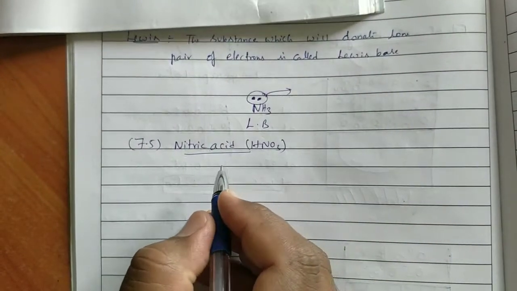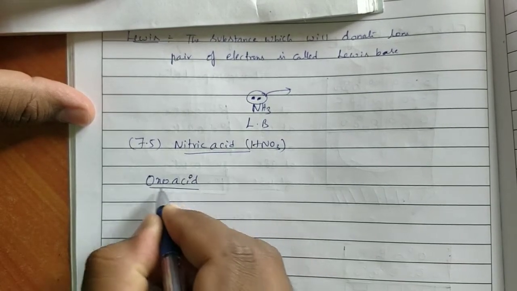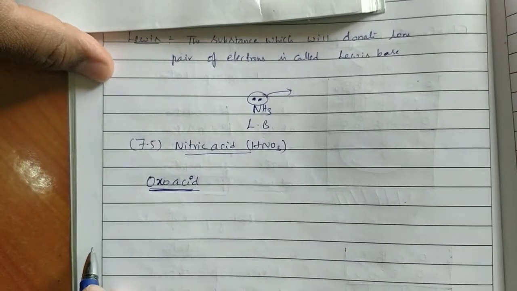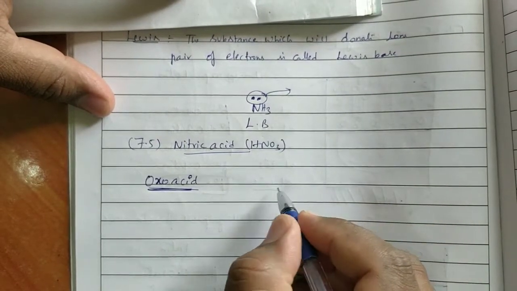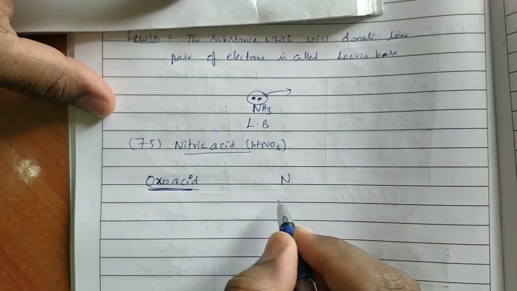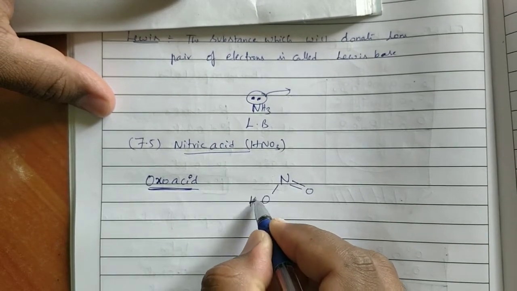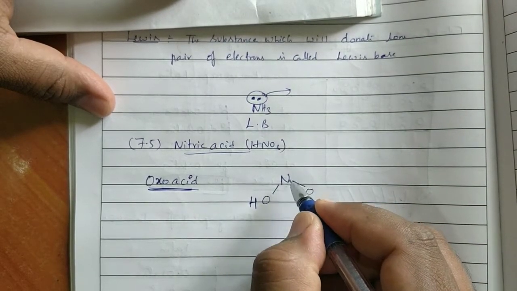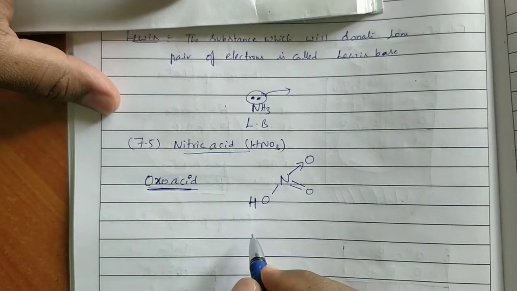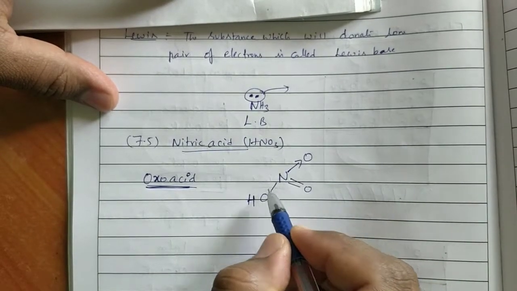Before that, here one term, that is oxo acid. What is meant by oxo acid? HNO3, if you want to write the structure: N double bond O, OH, dative bond O, covalency 4: 1, 2, 3, 4.